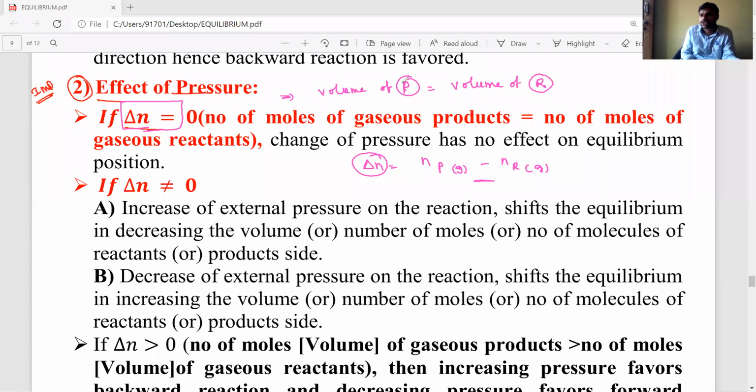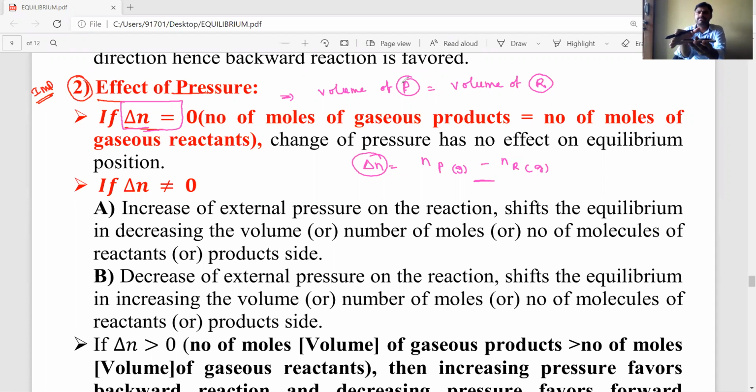Volume of products is equal to volume of reactants. Think of it this way: on one side the products are there, on the other side the reactants are there. If both volumes are equal, then applying pressure on both sides has the same effect. If there is a volume difference, then the reaction can move either to the right side or the left side.